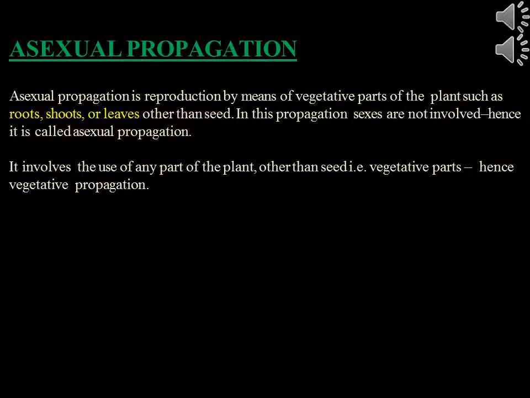Asexual propagation is called with different names: asexual propagation, vegetative propagation, colonial propagation. Asexual propagation is reproduction by means of vegetative parts of plants such as roots, shoots, or leaves other than seed. In this propagation, sexes aren't involved, hence it's called asexual propagation. It involves the use of any part of the plant other than seed.